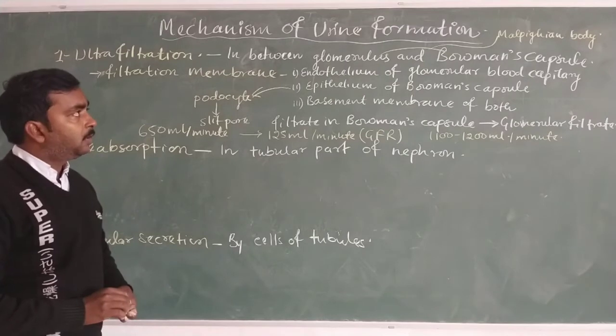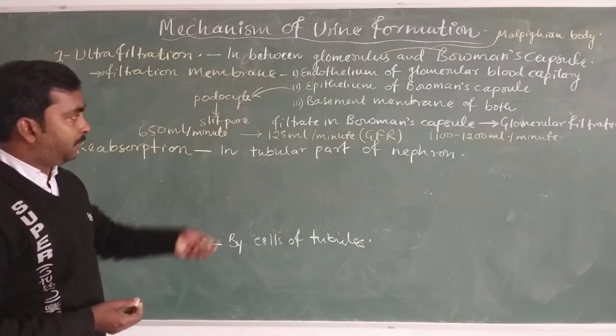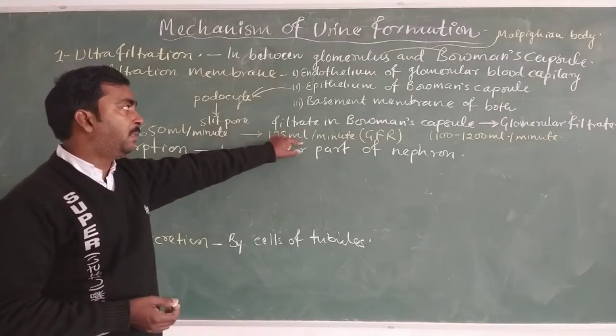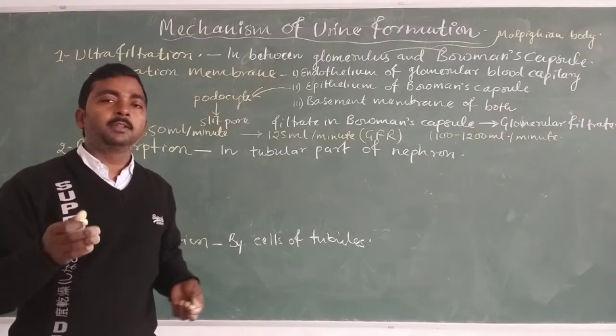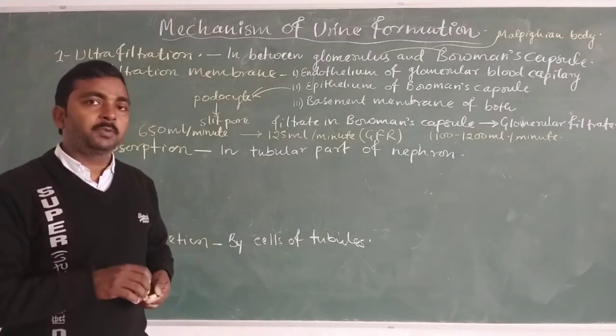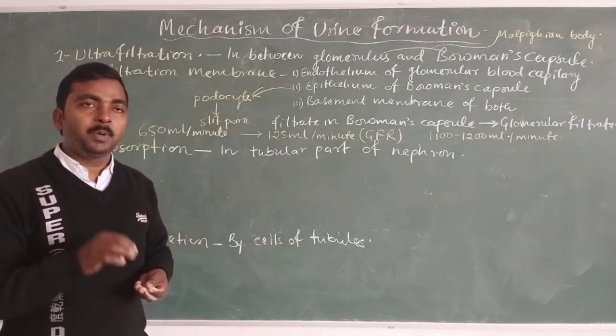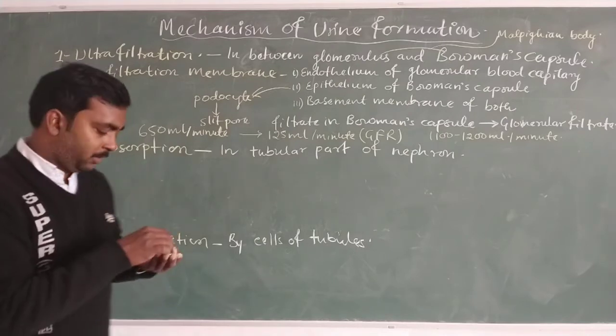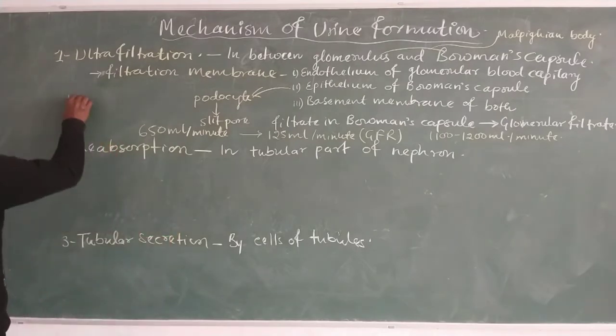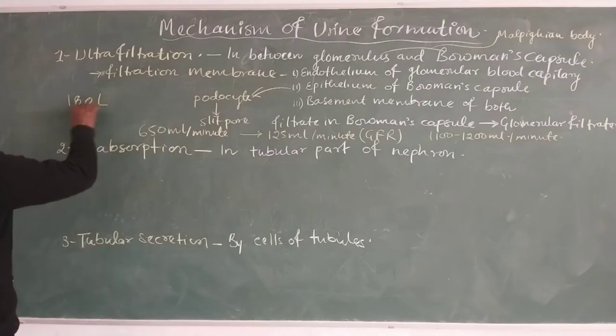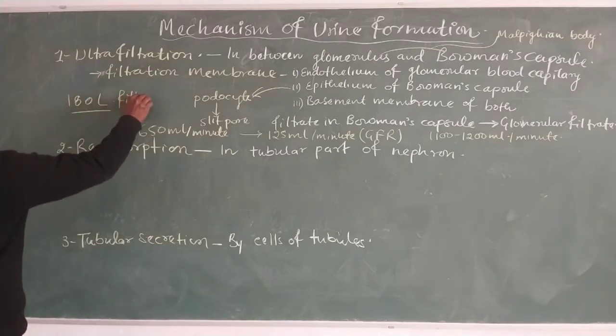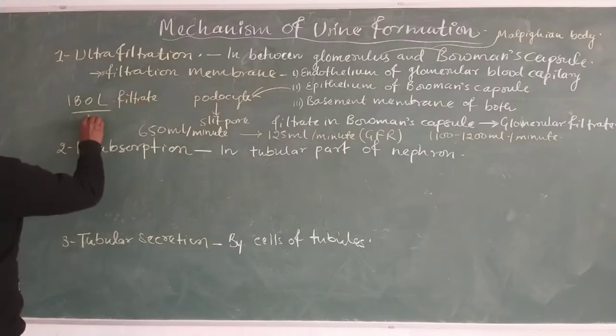Now, the filtration rate, which is 125 ml per minute, indicates that the amount of filtrate formed per day is very high. It is about 180 liters of filtrate formed in a day.